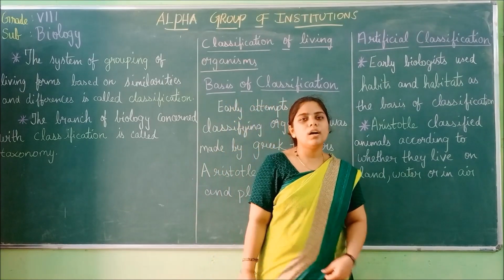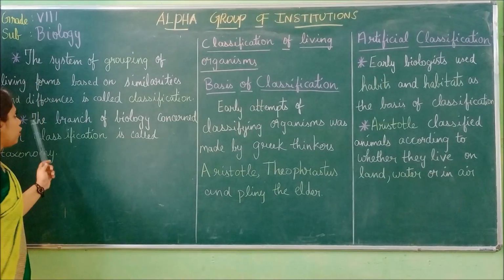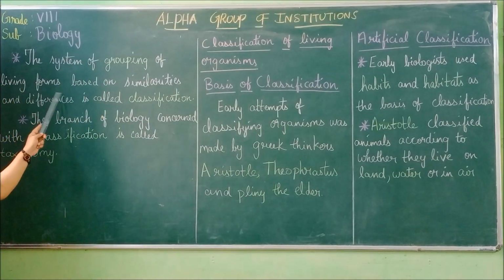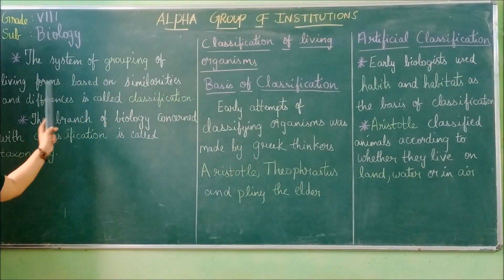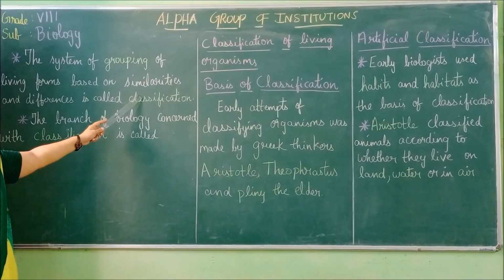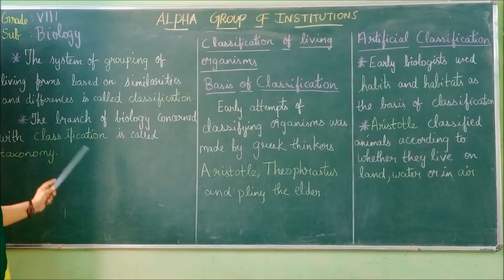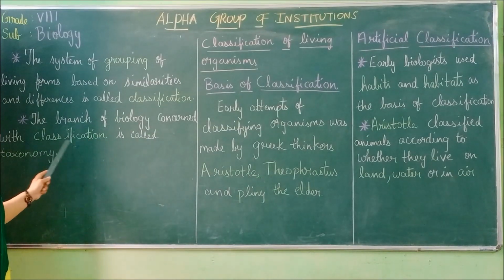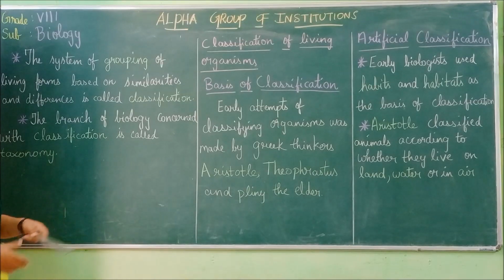Now I will give you a short recap from the first. We saw the definition of classification, the system of grouping of living forms based on similarities and differences. Grouping of animals based on similarities and differences is called classification, and the branch of biology concerned with classification is called taxonomy.